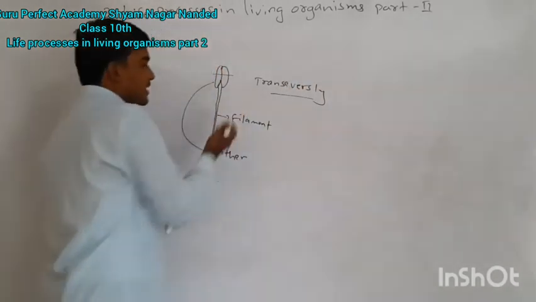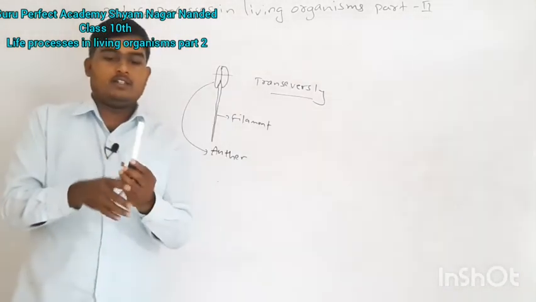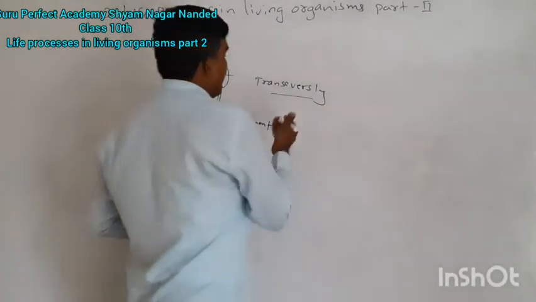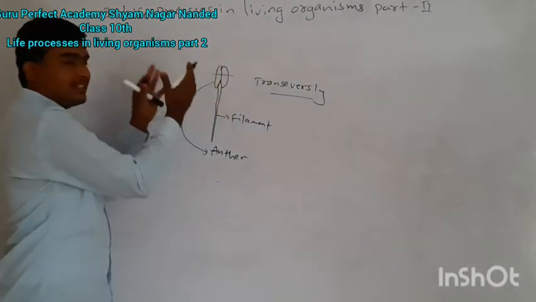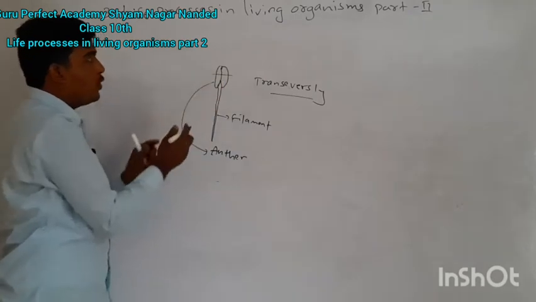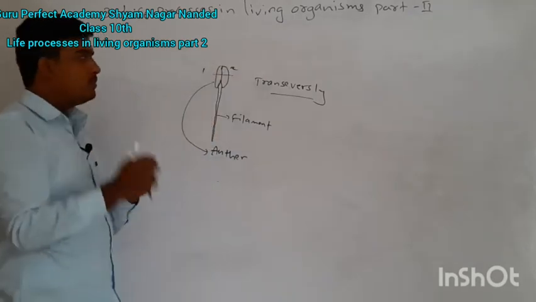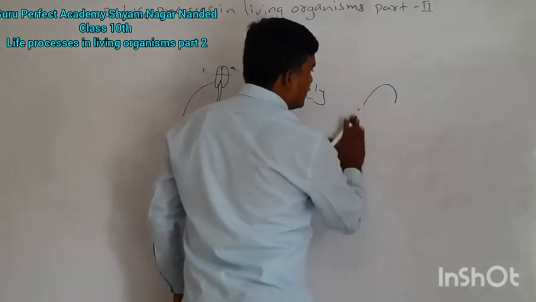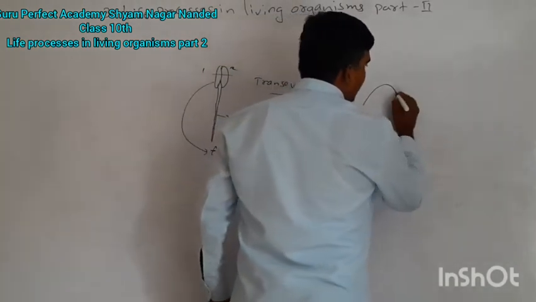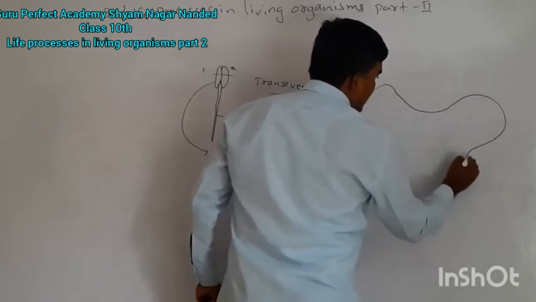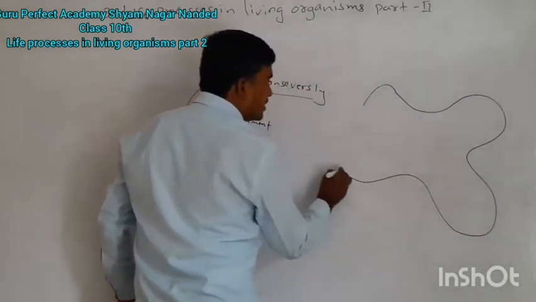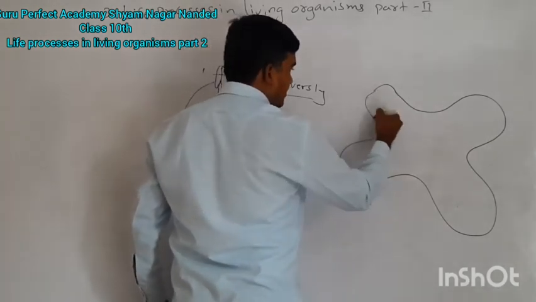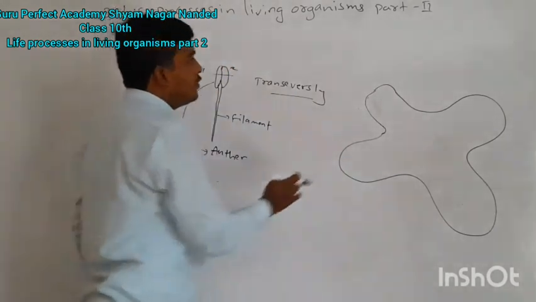we have 4 lobes. Externally it appears as 2 lobes, 1 and 2, but after a transverse section, inside the lobes there is a 4-chambered structure like this. There are 4 chambers here.